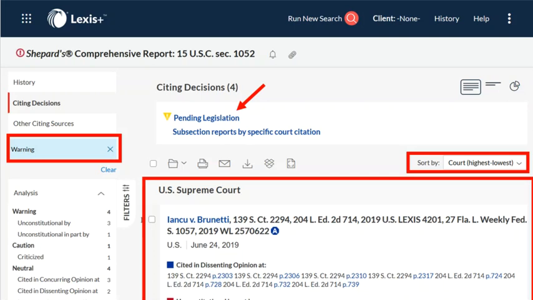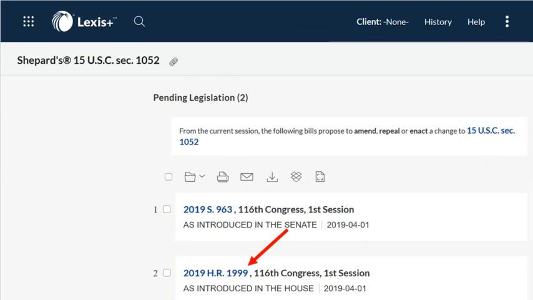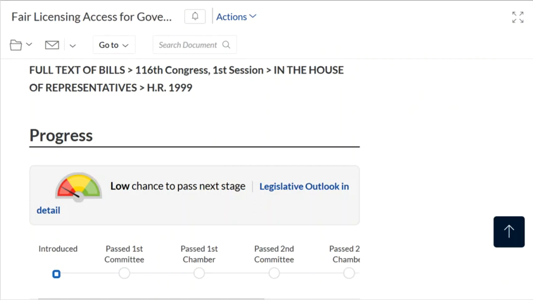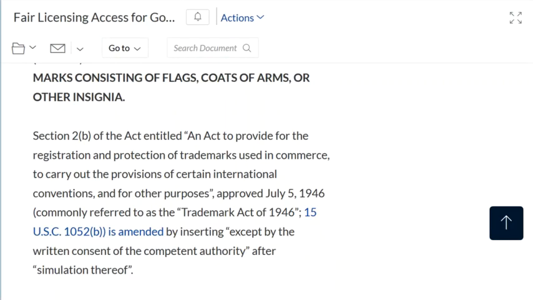Again, we see the pending legislation link. Pending legislation shows us that 2 bills have been introduced in the current Congress that propose to amend, repeal, or enact a change to 15 U.S.C. Section 1052. Both bills are for the Fair Licensing Access for Governments Act of 2019. Scrolling down on the bill page, we can see that Lexis predicts this bill currently has a very low chance of passage. Even further down is the actual text of the bill and the 9 words it would add to this U.S. Code section if it were to be enacted.